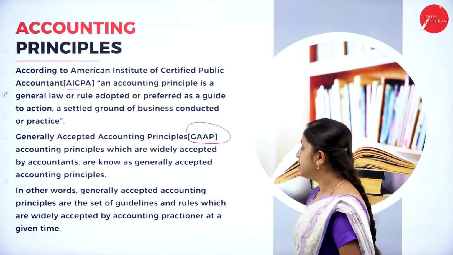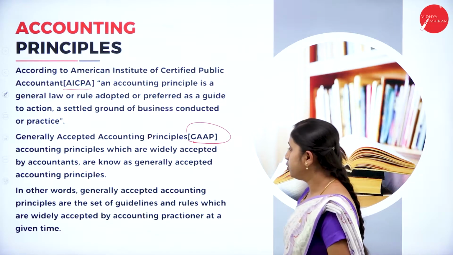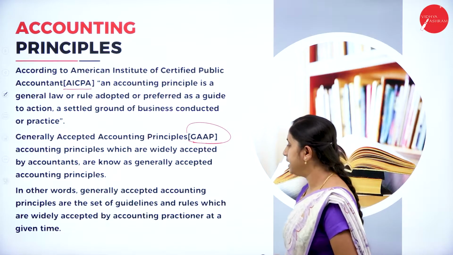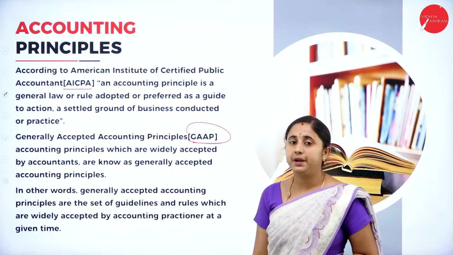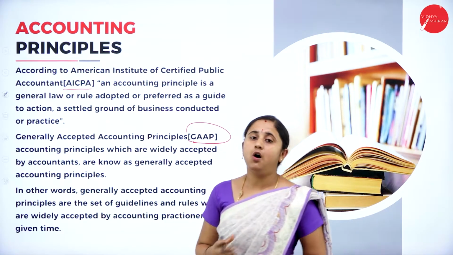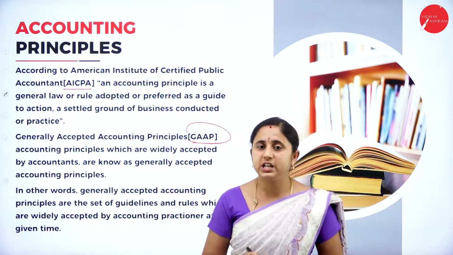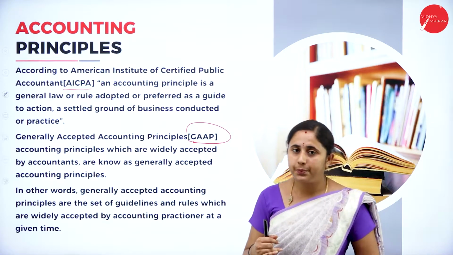In other words, generally accepted accounting principles are a set of guidelines and rules which are widely accepted by the accounting practitioners at a given time.